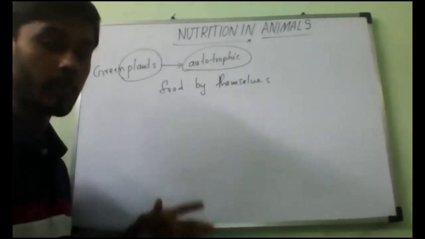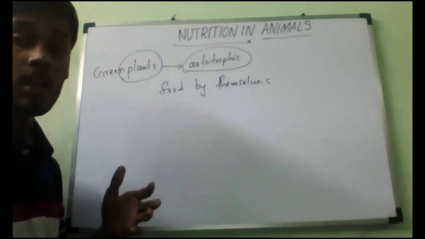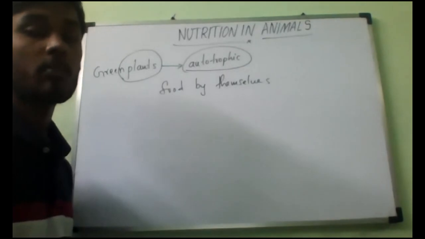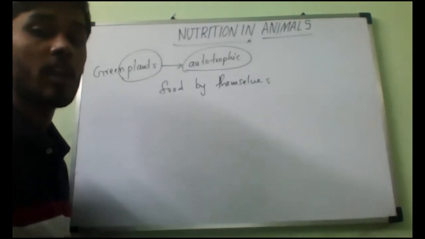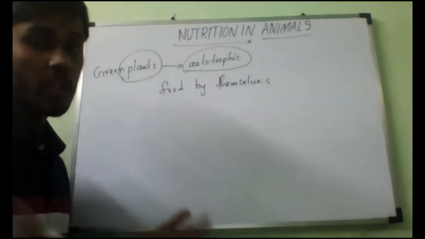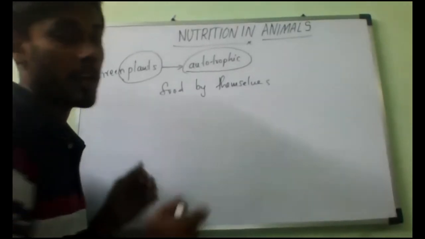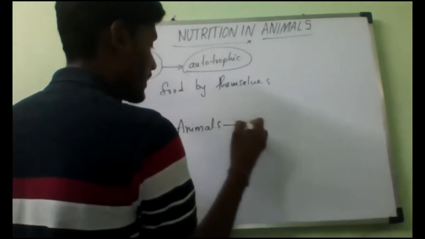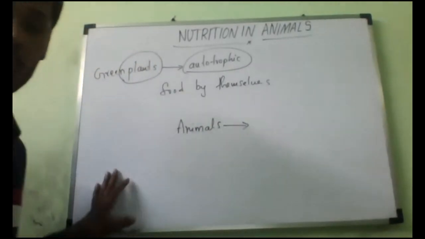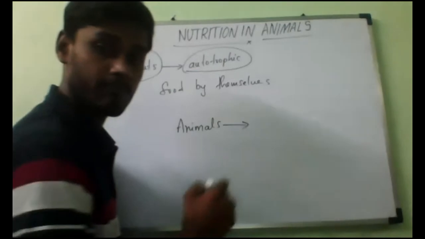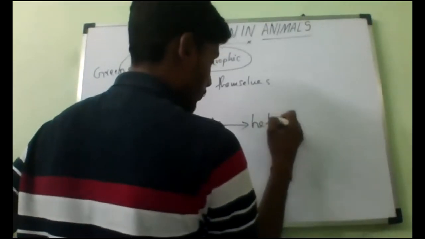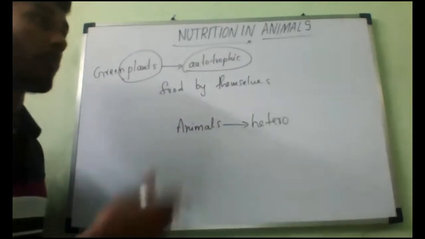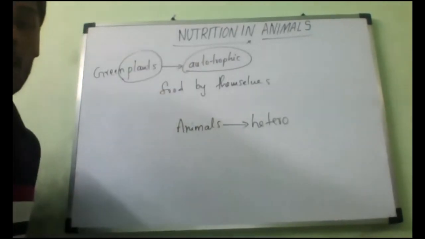We people, because we are also one of the animals, cannot produce food by ourselves. So what will happen? All the animals are heterotrophs. Is there any animal which produces its own food till now? Have you heard anywhere? No, sir. So we always depend on other organisms. It may be plants or it may be other animals.